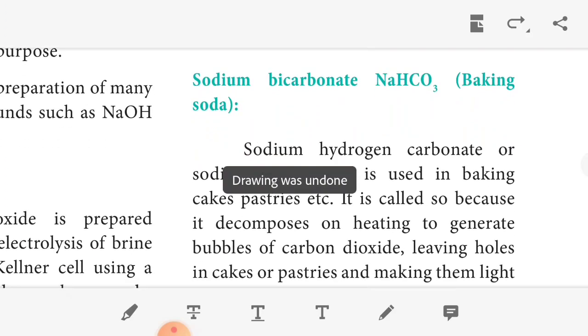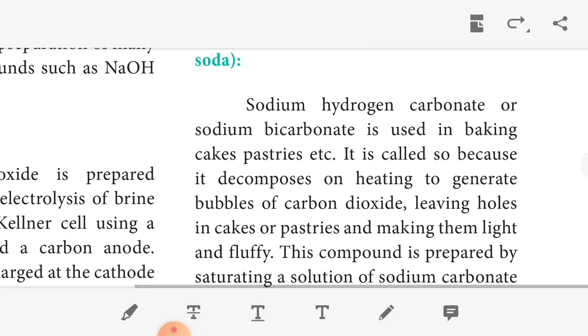Sodium hydrogen carbonate is used for baking cakes. We can prepare cakes and bakery items using sodium bicarbonate, because of its pulpy nature. It decomposes on heating to generate bubbles of carbon dioxide. So sodium hydrogen carbonate, when heated, decomposes to generate carbon dioxide. The carbon dioxide comes out in bubble form, leaving holes in cakes and pastry and making them light and fluffy.